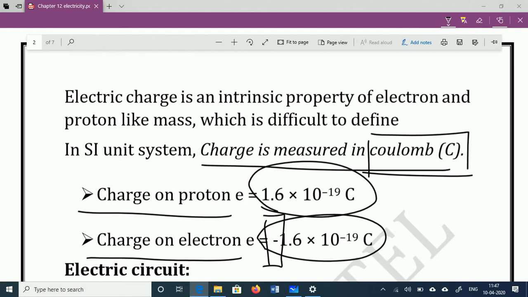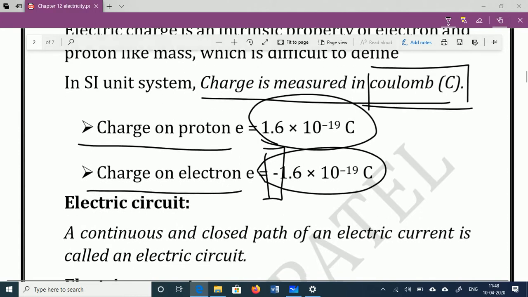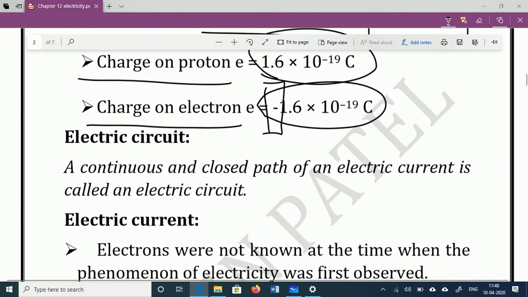The proton provides the positive charge, but the charge quantity of one single proton is very small, that is 1.6 into 10 raised to minus 19 coulomb. So this is about the electric charge of the proton and electron. Now this electric charge is responsible for producing the current.